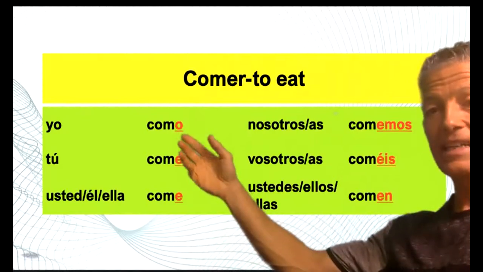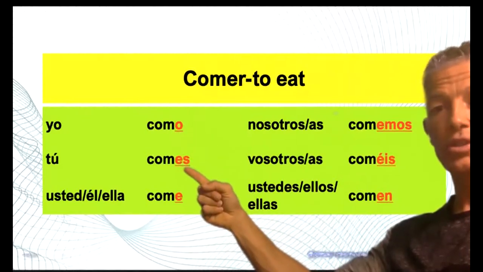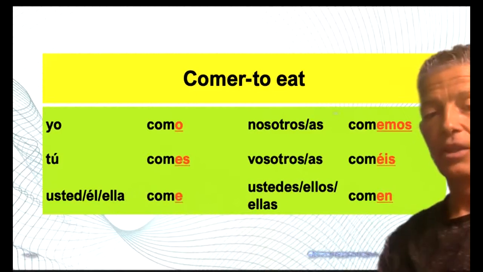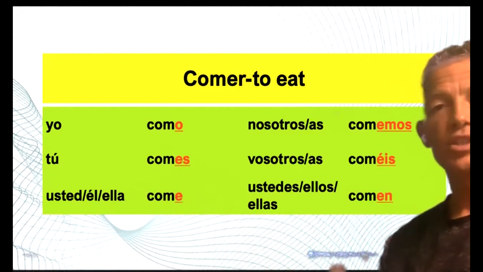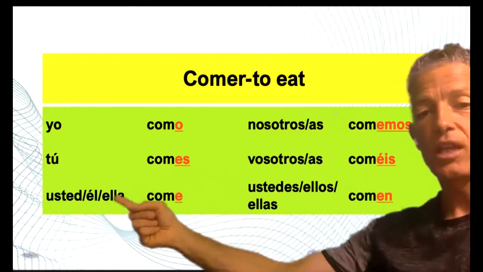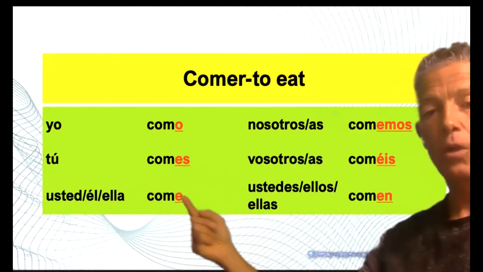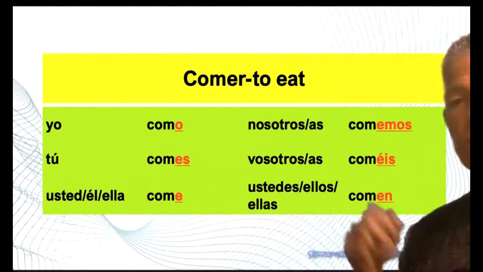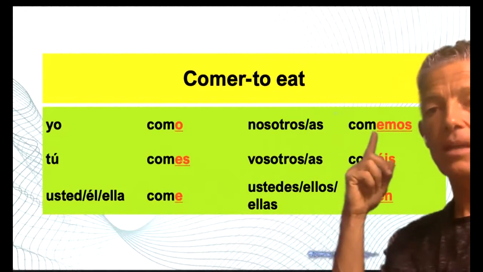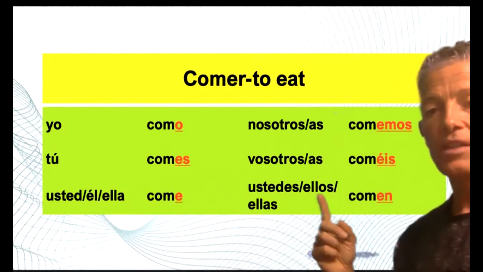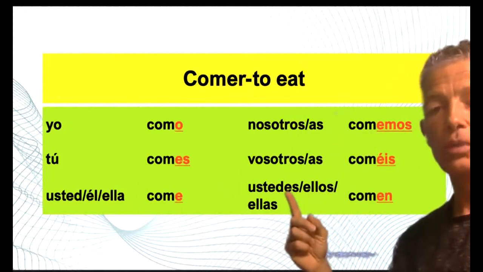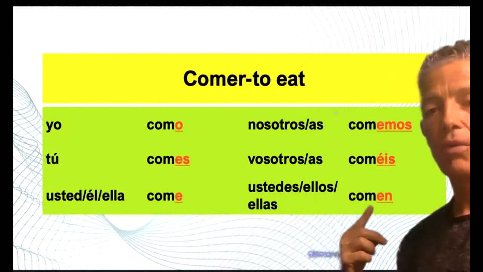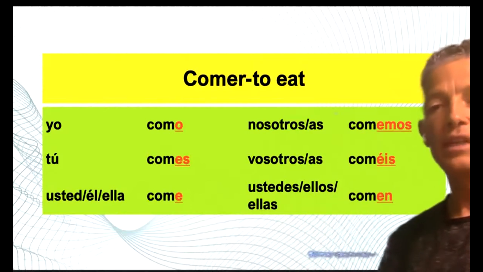Yo como, I eat. Tú comes, you eat. Usted, él, ella come. You eat, he eats, she eats. José come. Marta come. Nosotros, nosotras, comemos. We eat. So the ending is emos. Ustedes, ellos, ellas, you plural, y'all, they: comen.